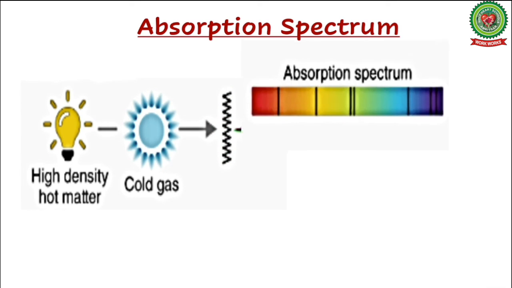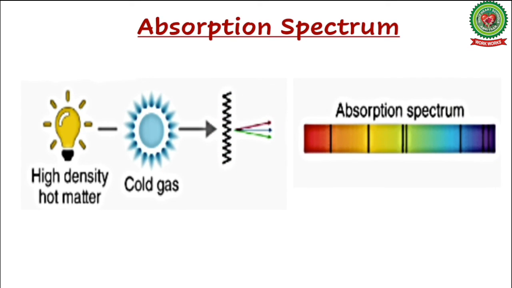A few dark lines or bands are obtained, as we can see in this spectrum, in the otherwise continuous spectrum. Otherwise the spectrum was continuous if we do not find these dark bands here. These dark lines or bands depend on the nature of the absorbing media, that is, what type of gas it is, and the spectrum is known as absorption spectrum.